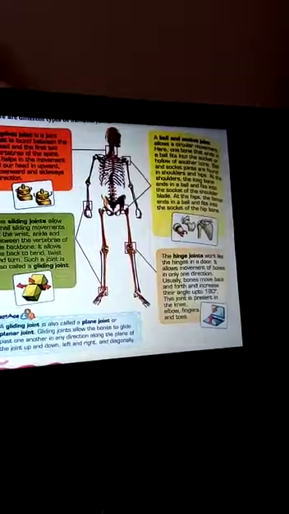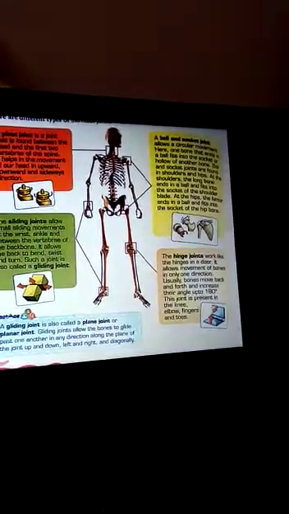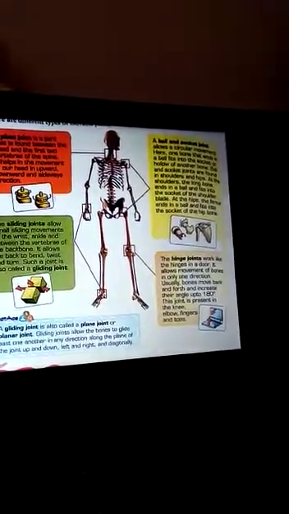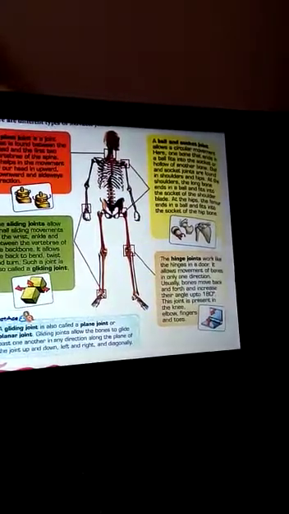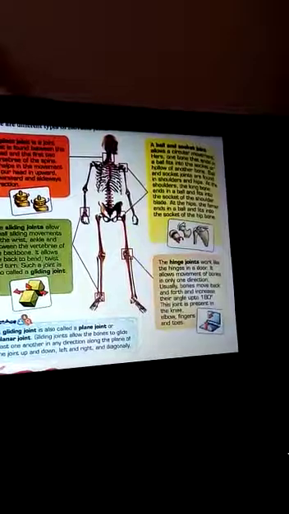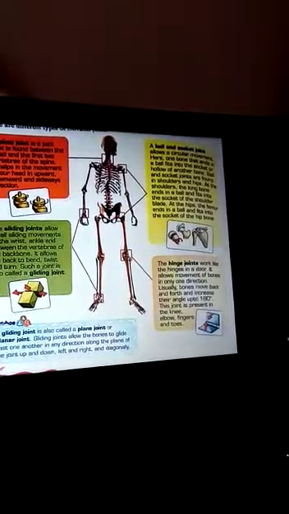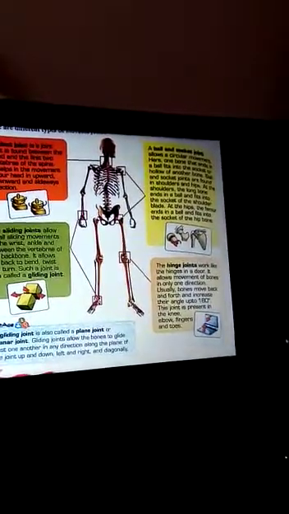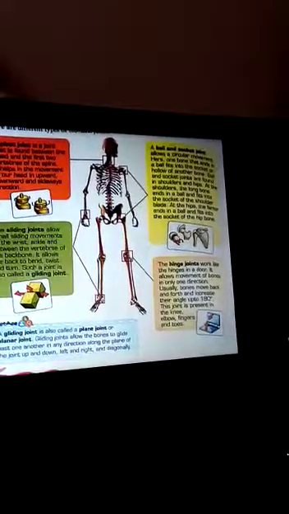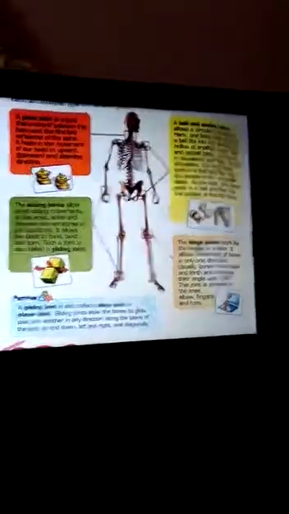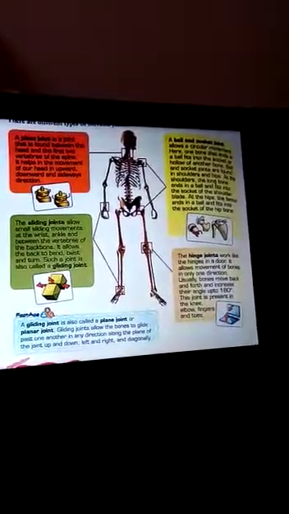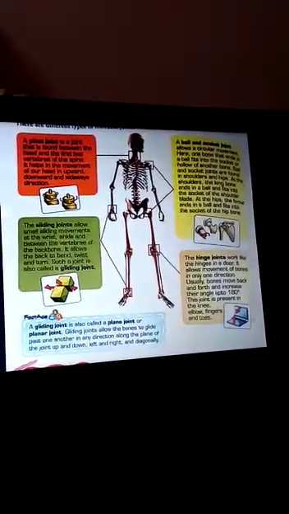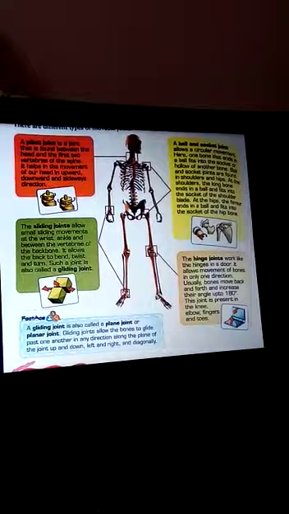So hinge joint is found. Hinge joint works like the hinges in a door. As the hinges work in a door, the hinge joints work in the same fashion in our body. So it is found in knee, elbow, fingers and toes. You cannot bend your elbow in another direction. So it always works like a hinge in a door.